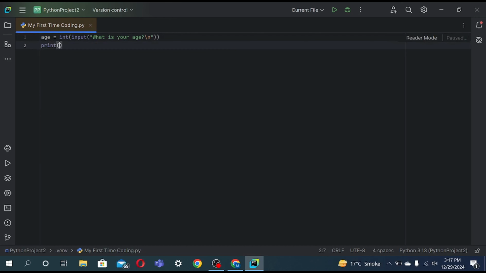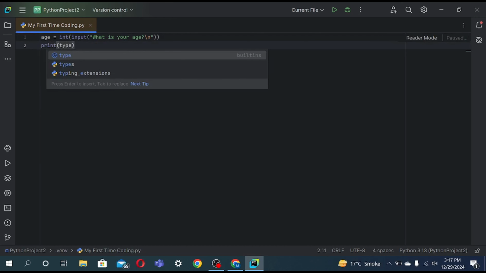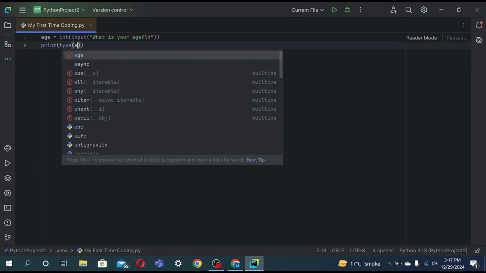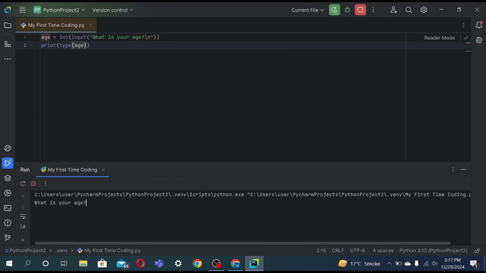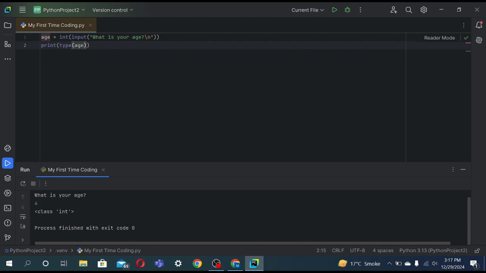For now, you just see I wrote this: print type of age. Now if I remove the int, I'll show what will happen.